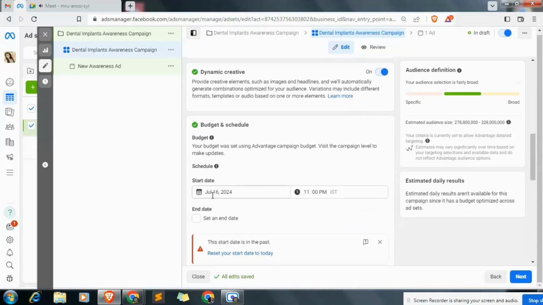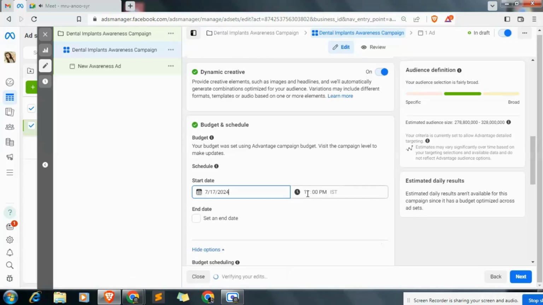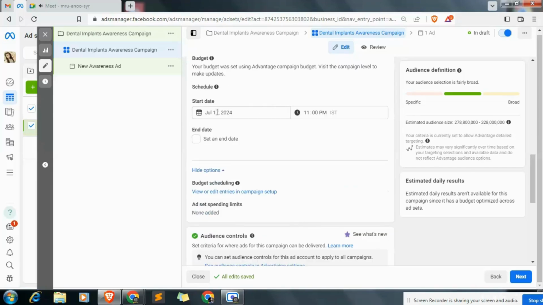Let's go further and set the start date of this ad. We want to run this ad from tomorrow, and we don't have an end date. When the client tells us to close this ad, we will turn it off from our mobile. We will look at it later. Okay. So there is no end date. From July 17, 2014, in the night, this ad will start running. Okay.